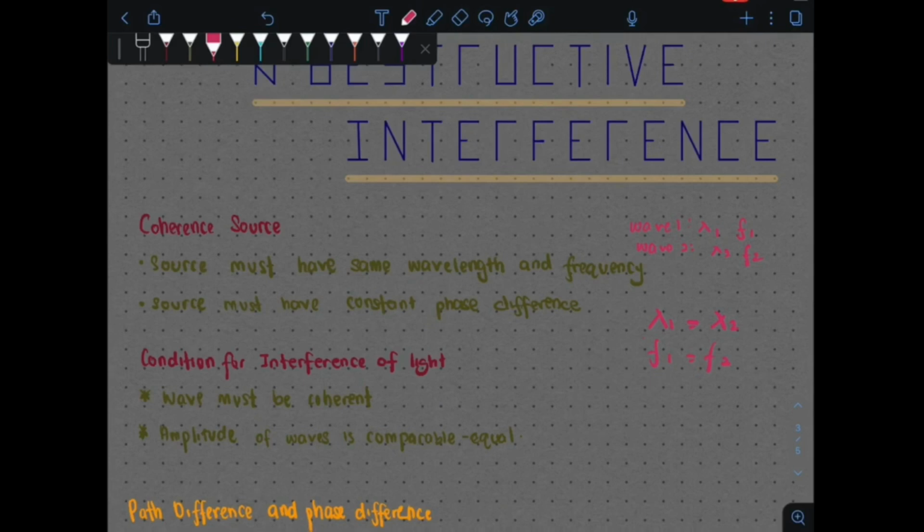So ini maksud coherent. Another thing adalah dekat sini the coherent source must have constant phase difference. Perbezaan fasa antara dua wave itu kena constant. So it doesn't matter kita tukar ke posisi mana pun, perbezaan fasa antara dua wave itu sentiasa sama. Kalau by one wavelength, dia akan always one wavelength. Kalau by half wavelength, sentiasa half wavelength dekat sini. So constant phase difference dekat sini indicates that perbezaan fasa antara dua wave sentiasa sama.